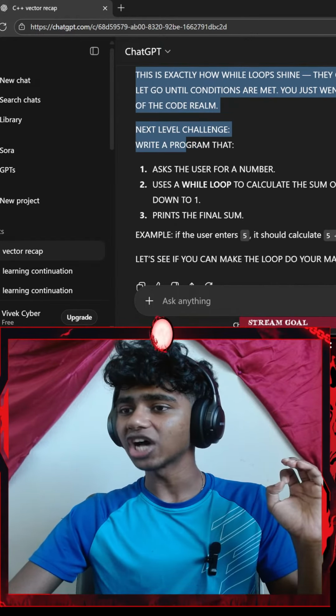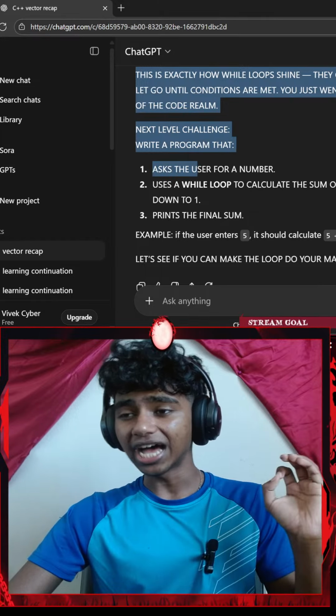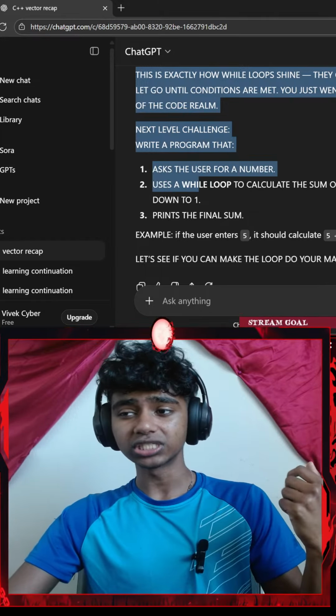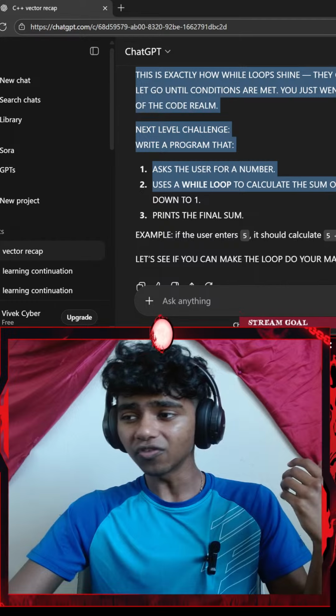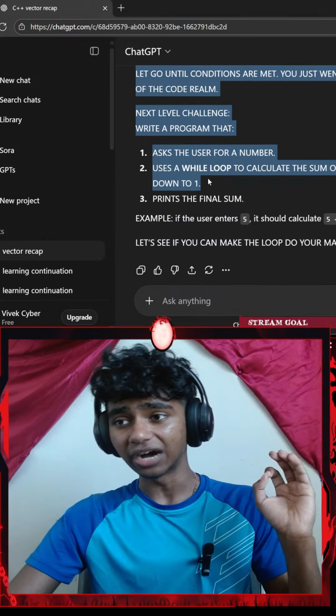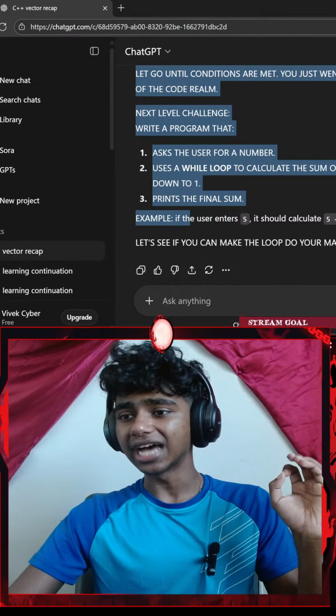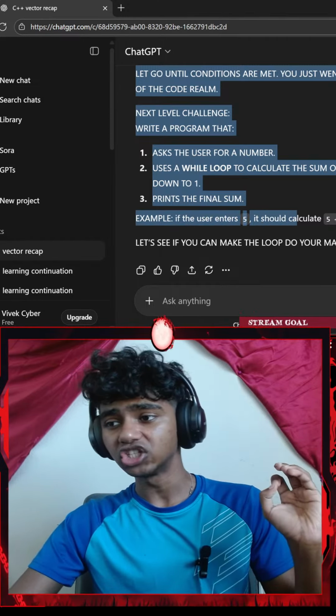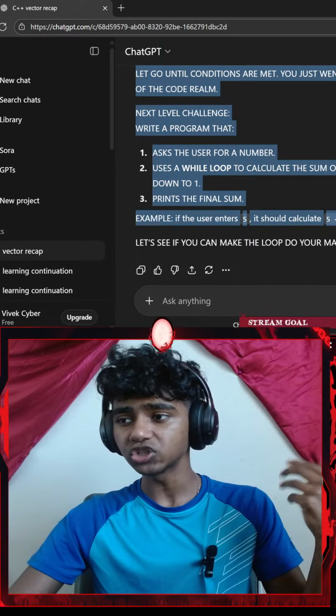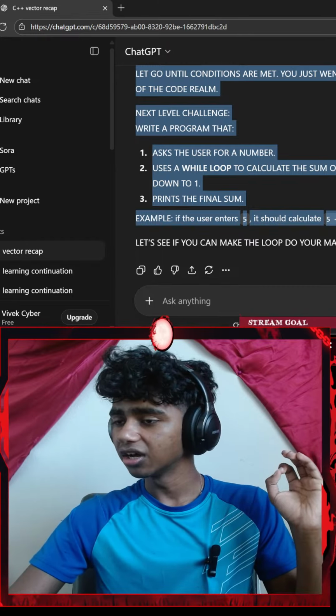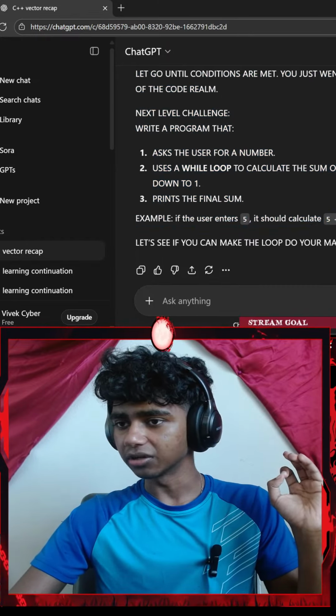Okay, next level challenge. Write a program that asks the user for a number, uses a while loop to calculate the sum of all numbers from that input down to 1, and prints the final sum. Example: if the user enters 5, it should calculate 5 plus 4 plus 3 plus 2 plus 1 equals 15.